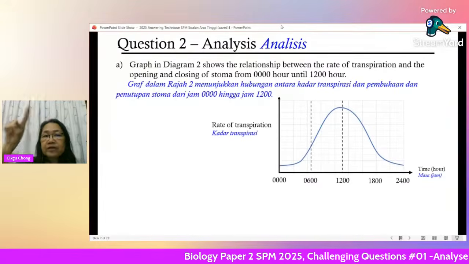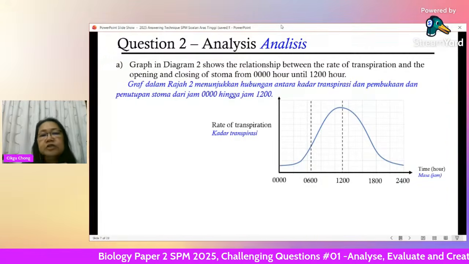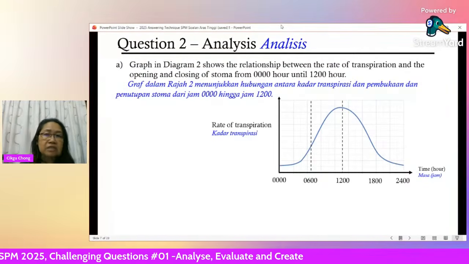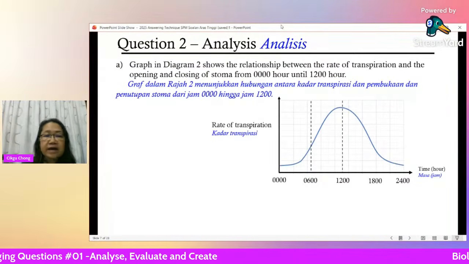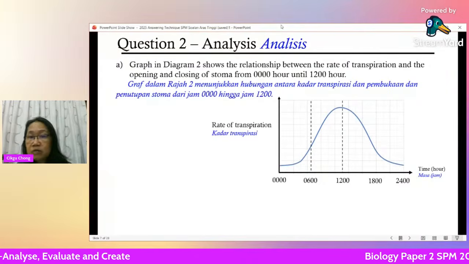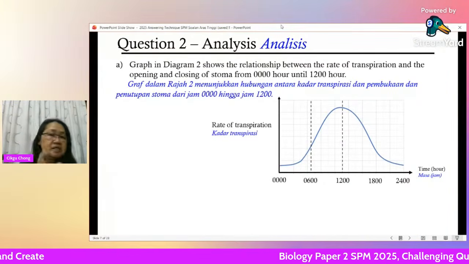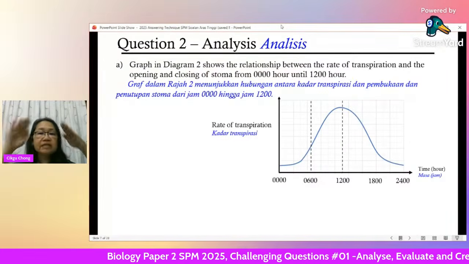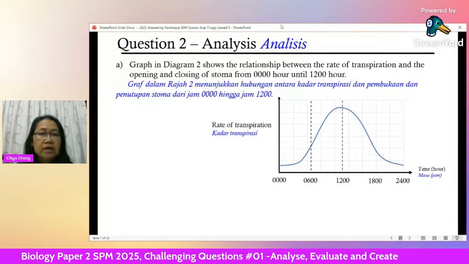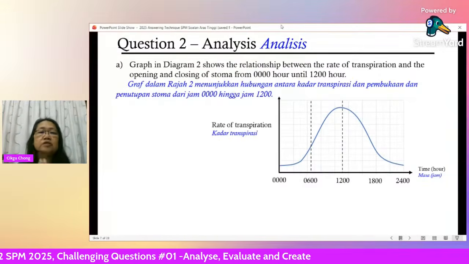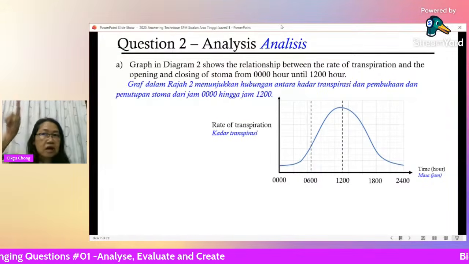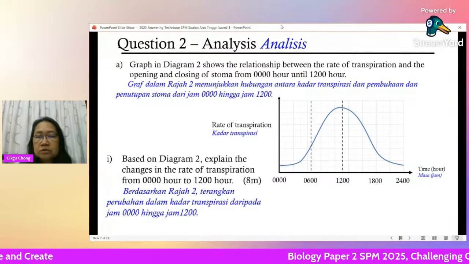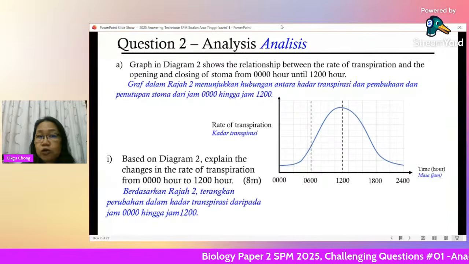This is the graph that shows the transpiration rate actually fluctuates based on the time of the day, right? At night, 0000 hours is midnight, and 2400 hours is also midnight. You can see that the rate is at the lowest. And then at 1200 hours, this is when the rate is the highest. You can see the graph goes up. Now question. Based on diagram 2, explain the changes in the rate of transpiration.